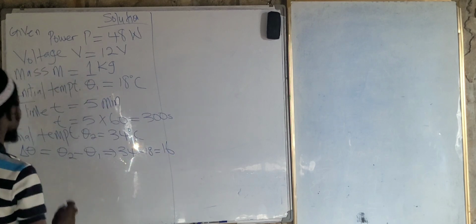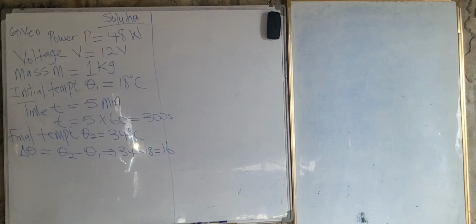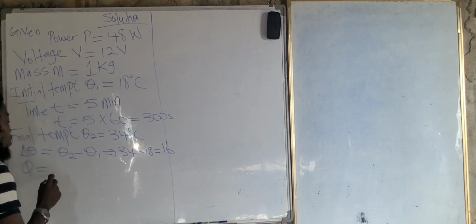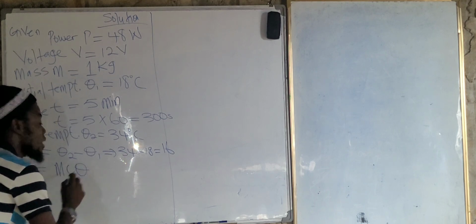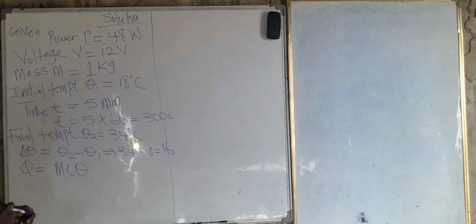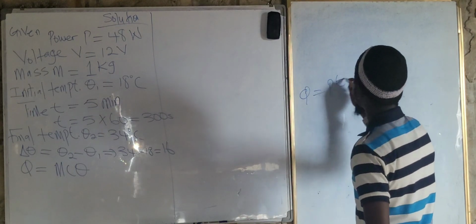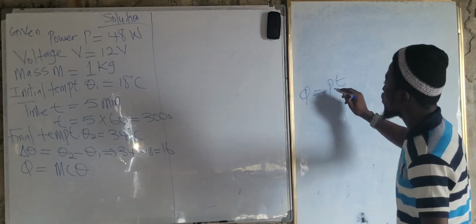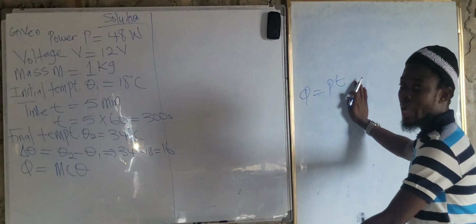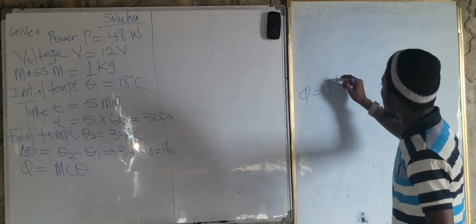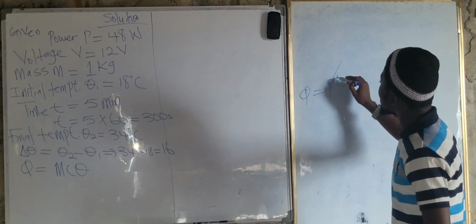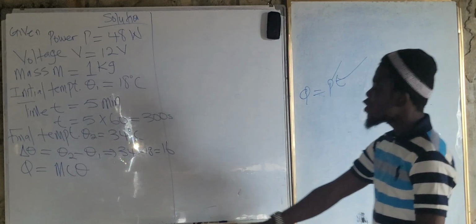Now, what do we have to find here? The specific heat capacity. We know that Q is equal to MC theta. We also have Q is equal to PT. Now, what do we have to find? The specific heat capacity. Power is given to us, time is also given to us, so you can just substitute.